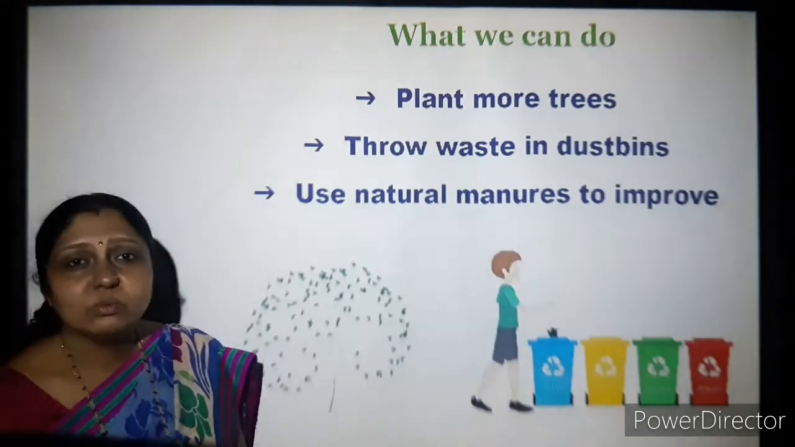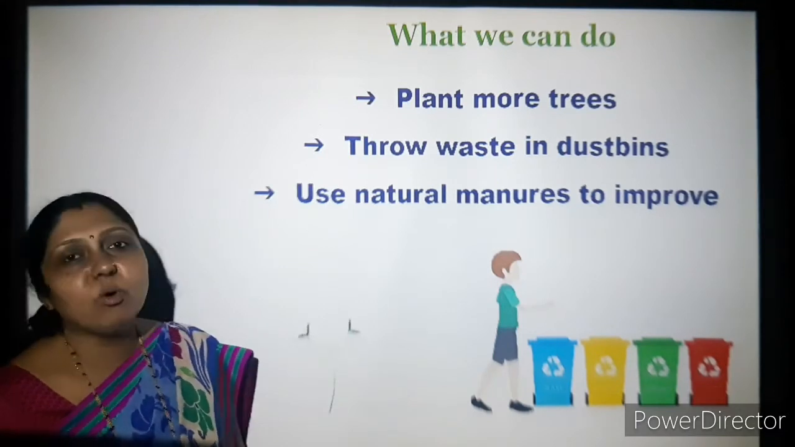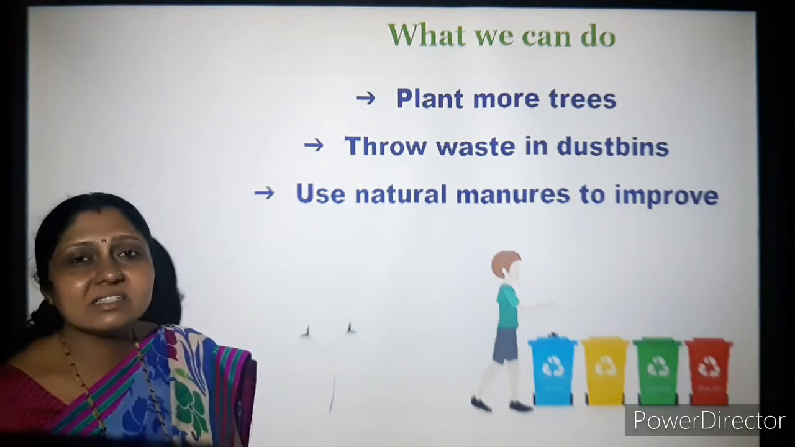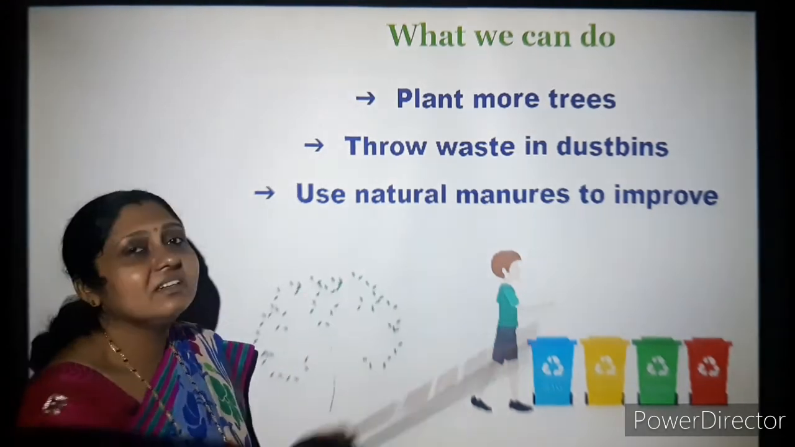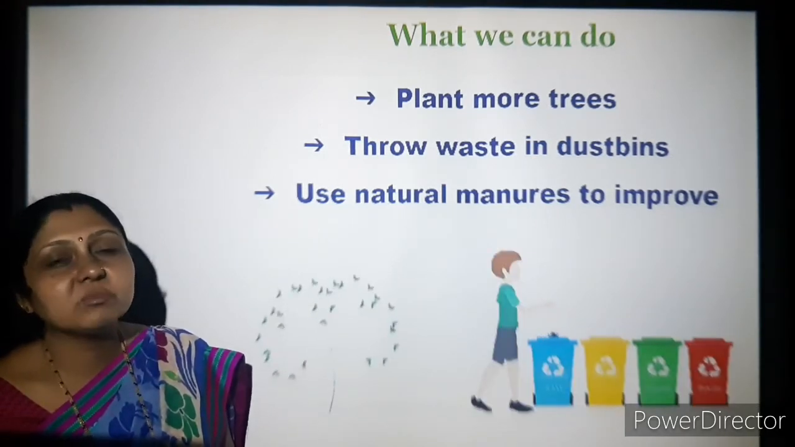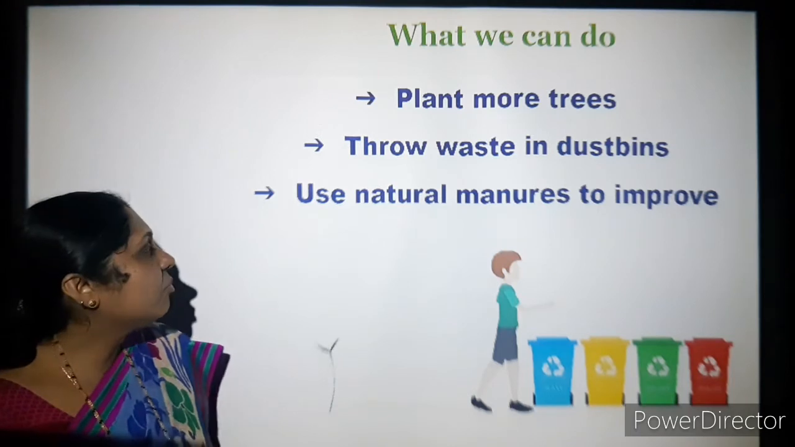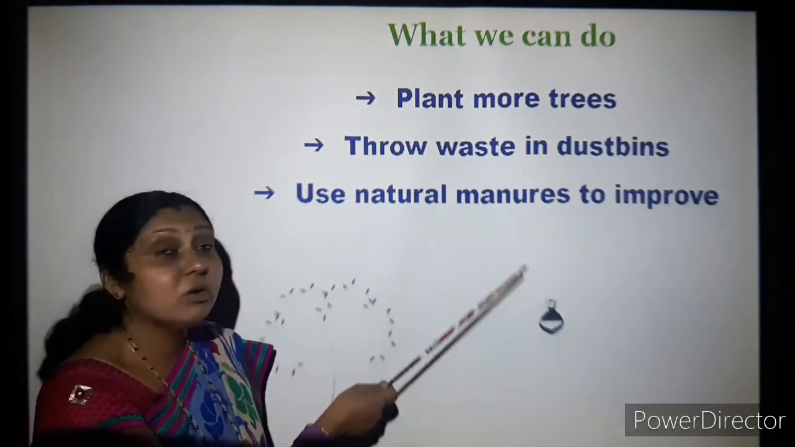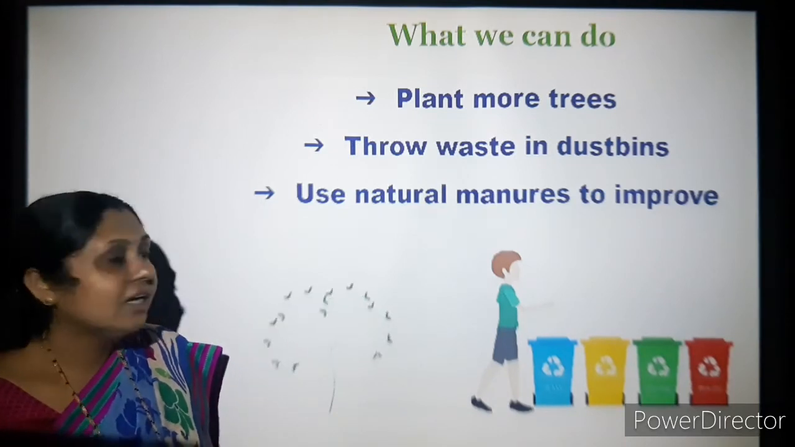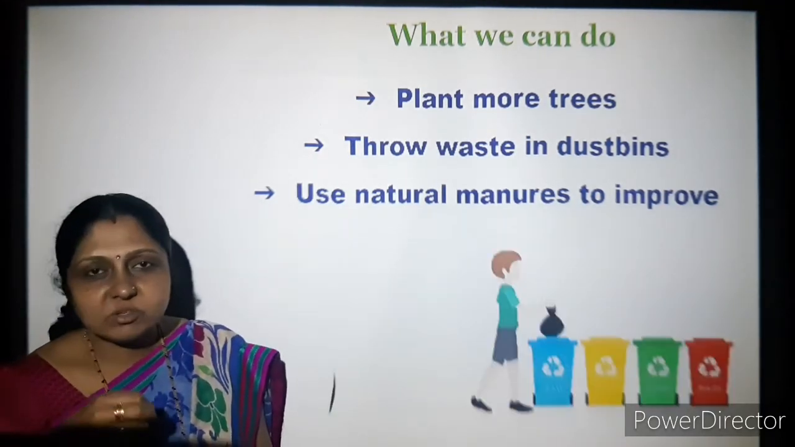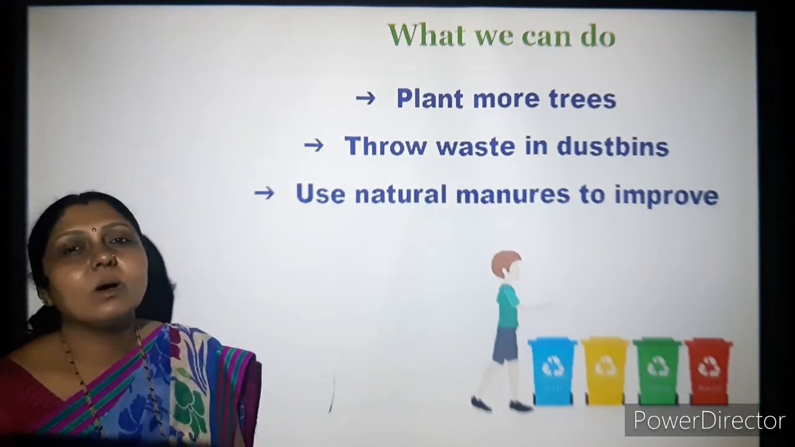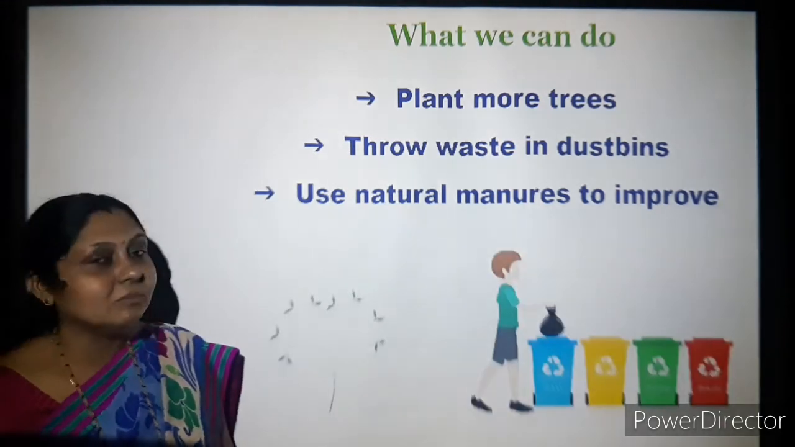What can we do now to avoid this? Plant more trees. See, everywhere you see this. Plant more trees. It is needed. It is a need of the time. Throw waste in dustbins. Yes, you have to throw the waste in dustbins. Again, that waste from the dustbin should be maintained properly. Use natural manures to improve the soil. Yes, that is organic manures. That is very important. First of all, we have to try to keep our surroundings clean so that the whole earth or the environment can be kept clean.